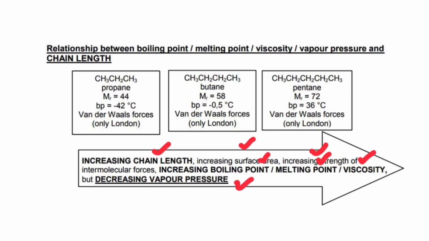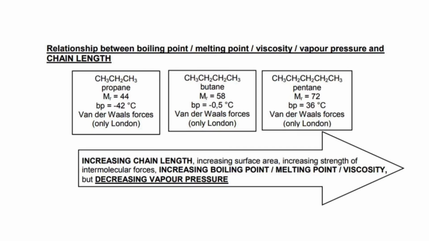So as the chain length increases, the surface area increases, the strength of the intermolecular forces increases, and boiling point, melting point, and viscosity increase, but the vapor pressure decreases.